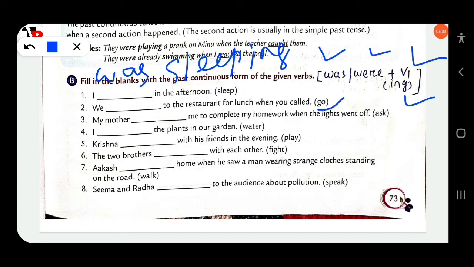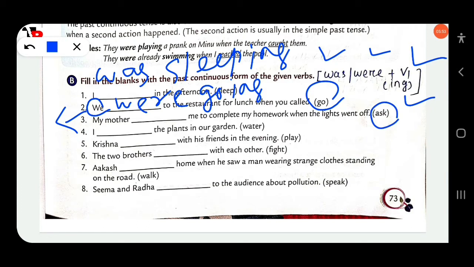Here go, and a plural subject is given, so we have to use the plural verb: we were going. Then next, my mother dash me to complete my homework when the lights went off. Ask. Mother is singular, so my mother was asking. I dash the plants in our garden. Water: I was watering.